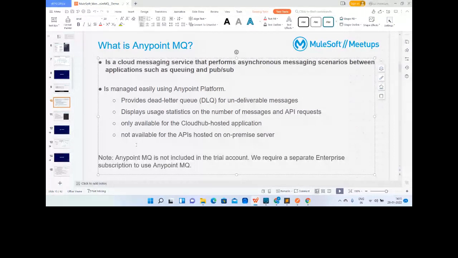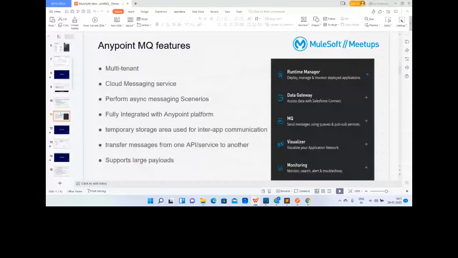Okay, let's move ahead. Some features of Anypoint MQ. I already mentioned that it is multi-tenant. Why? We have different regions, and Anypoint MQ can be used for different regions and locations. It is a cloud messaging service.